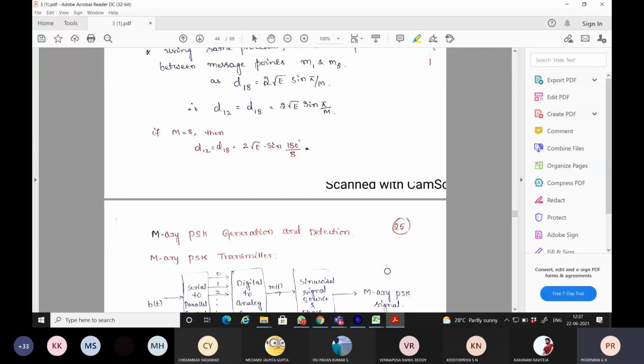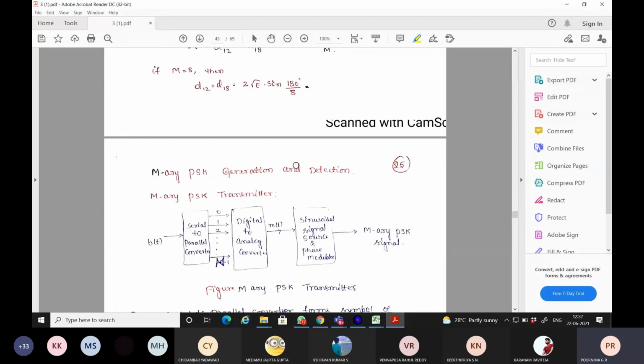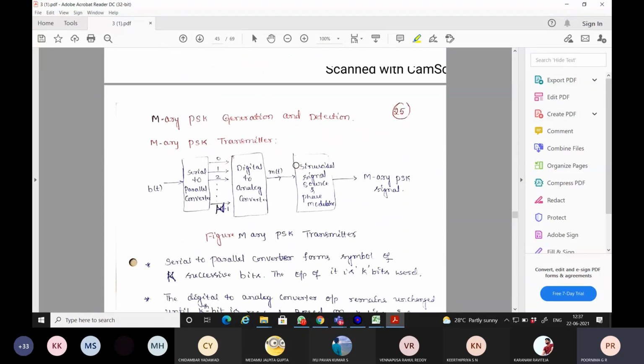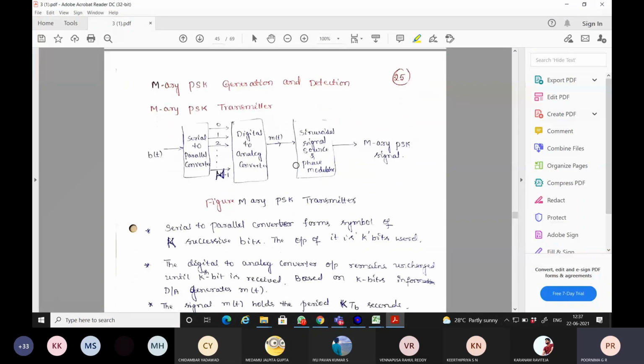Now, D12: if M is equal to 8, then the distance between message points 1 and 2 uses the angle 180 degrees by 8. So that will be your M-ary PSK signal space diagram. Now the question is how the M-ary PSK generation and detection will be done.